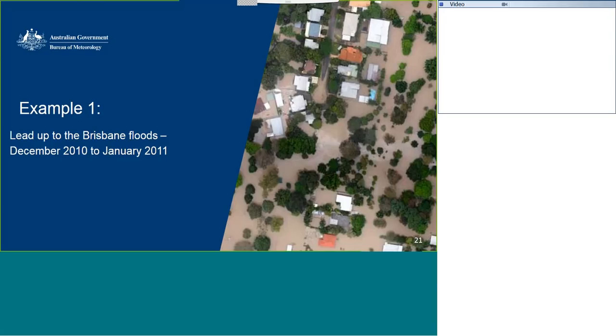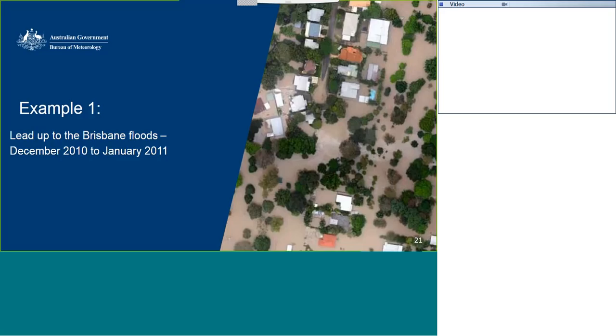So while the Bureau has highly specific flood warning models for the Brisbane River and many of the other regions affected by the 2011 floods, knowing the current soil moisture is important in determining how much runoff a rainfall event will cause, as one of our question askers brought up earlier. So one of the main uses of the Australian Landscape Water Balance is to use soil moisture as an input to flood and reservoir inflow models.